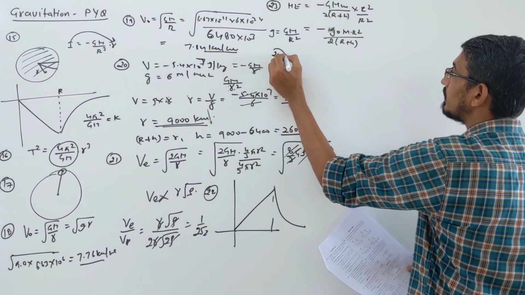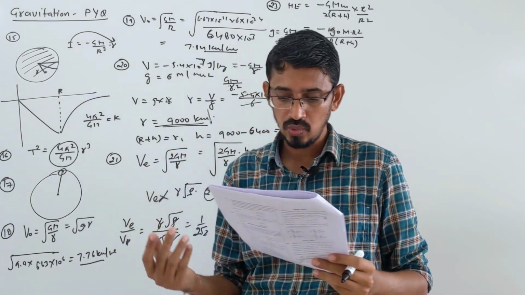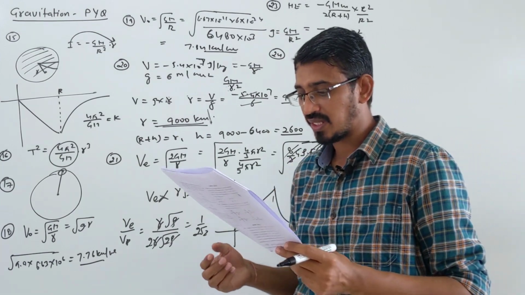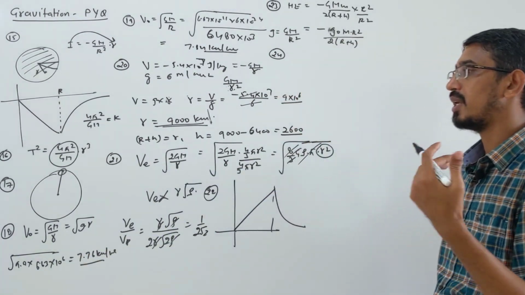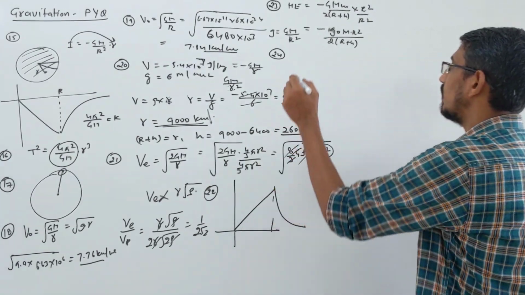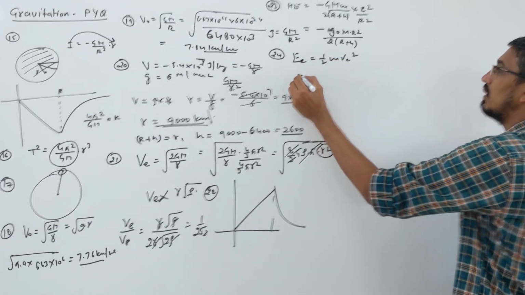Question number 24. Find out the energy required in gigajoule to escape a space shuttle of this much mass from the surface of Earth. So the energy required to escape from the surface of Earth is simply called escape energy. And I told you escape energy is nothing but half mv square. You can write that.